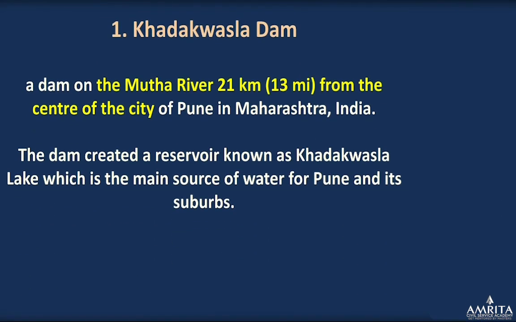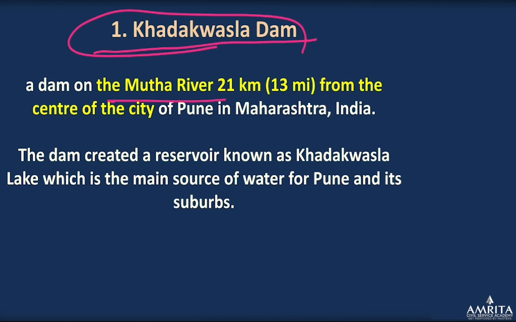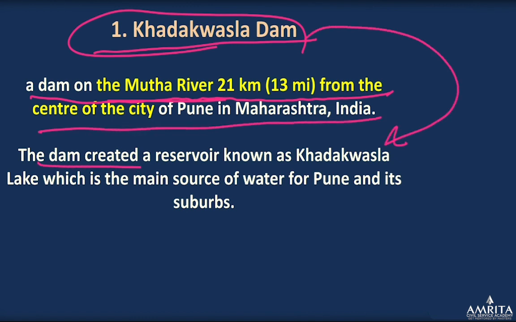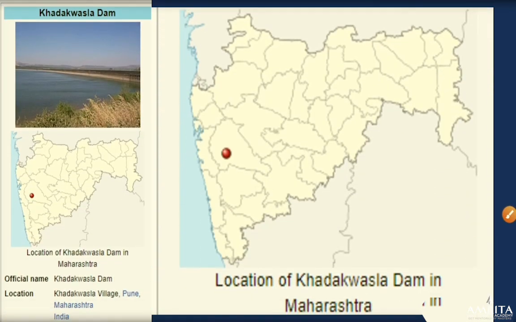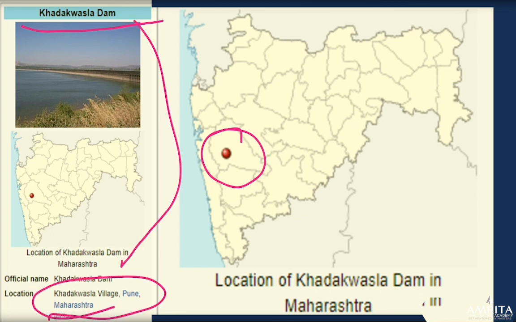So first is Khadakwasla Dam. Actually we have done this particular one, a dam on the Mutha river, 21 km from the center of Pune. This dam is the source of water for Pune and its suburbs. Okay. So why was it in the news? First see the location. So this is the location of the Khadakwasla Dam in the city of Pune, Maharashtra.